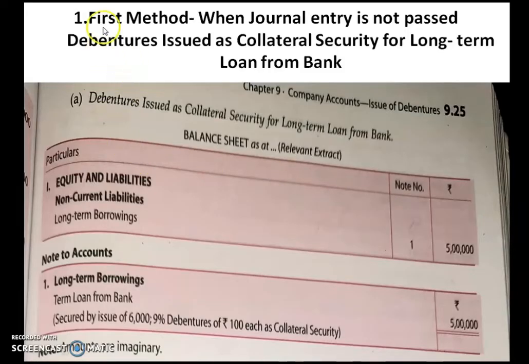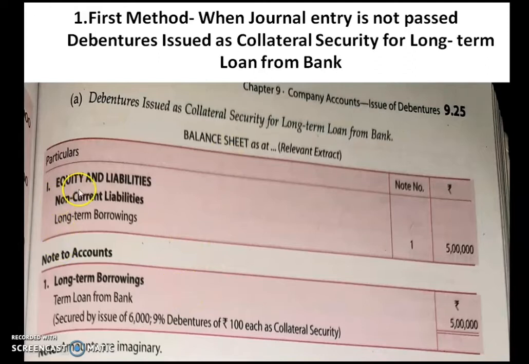Here is one problem with the first method, when journal entry is not passed. Debenture is issued as collateral securities for long term loan from the bank. If you have taken long term loan from the bank and you have kept debentures as your collateral securities, then you have to show it in the balance sheet.